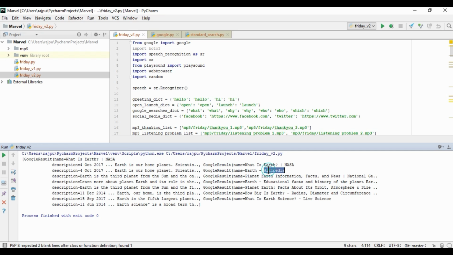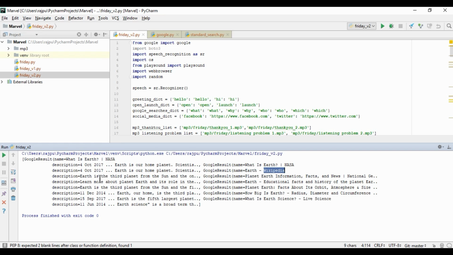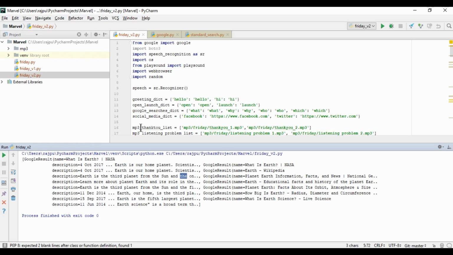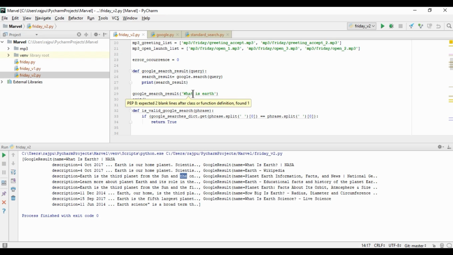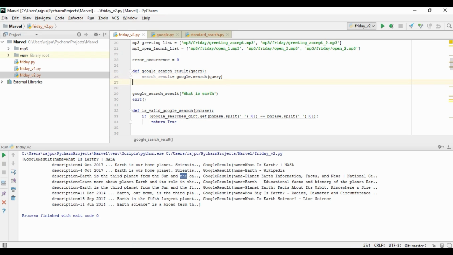And I'll show you this Wikipedia one. So here, this is the Wikipedia: Earth is the third planet from the Sun. So let me show you, here it is the string. So these search results are coming into our variable search_result. Now we need to iterate this. So I'm going to just, okay, let me just delete it.